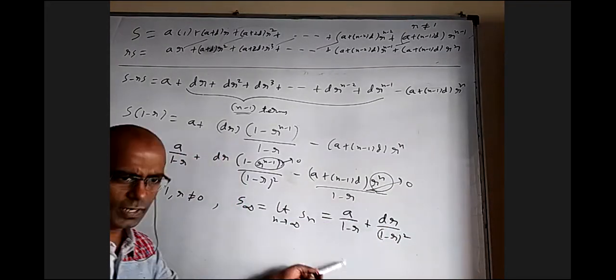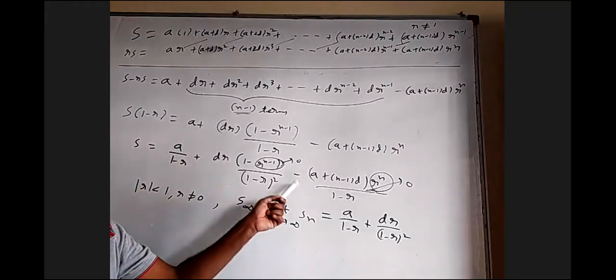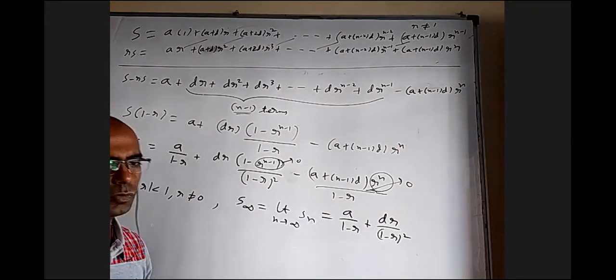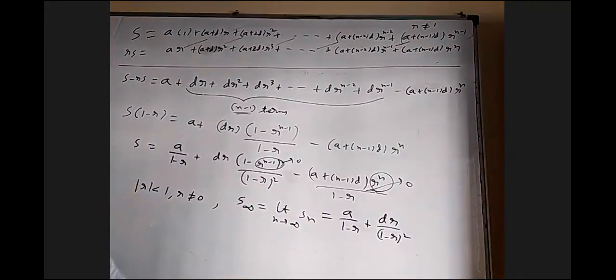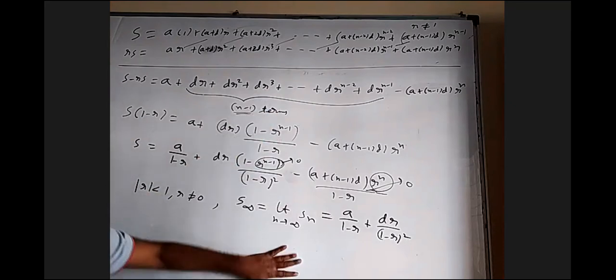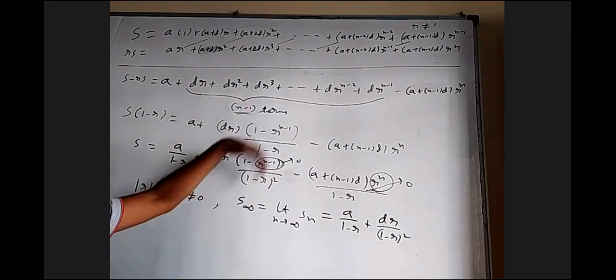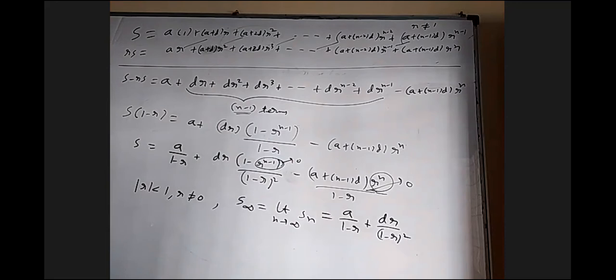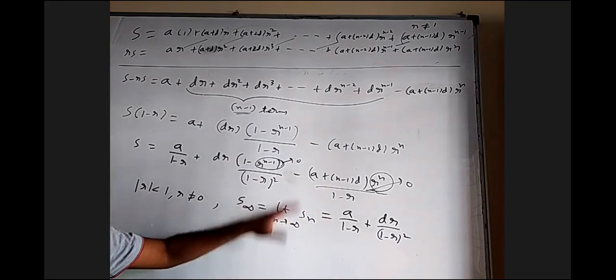Even this formula generally I don't remember, but at least it is easier than the other formula. If somebody wants to remember only for infinite AGP, you can remember this. If somebody wants to write, you can write. It's good because at least you'll remember the process. If we don't want to write, it's okay, but at least try to understand.